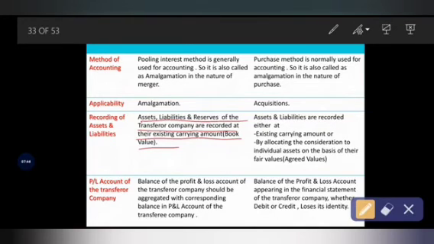Similarly, in case of amalgamation in the nature of purchase, the company will record assets and liabilities either at existing carrying amount or book value, or it will record its assets based on the agreed market value. So if the transferor company sells at the same value as in the books of account.